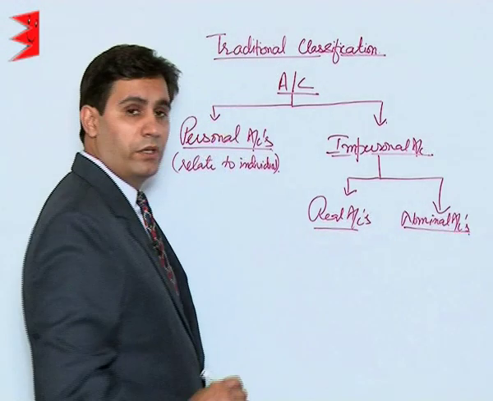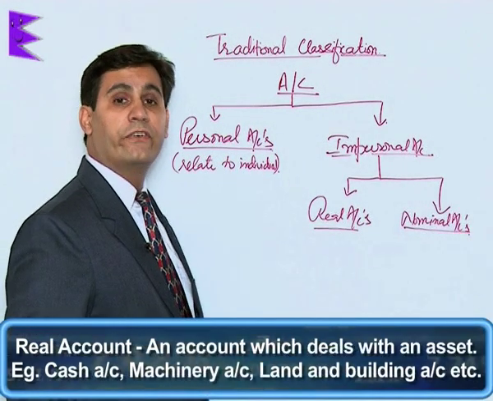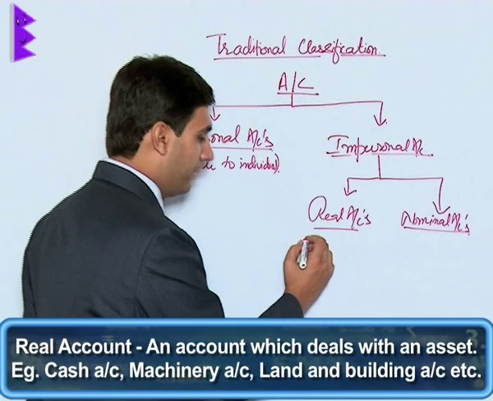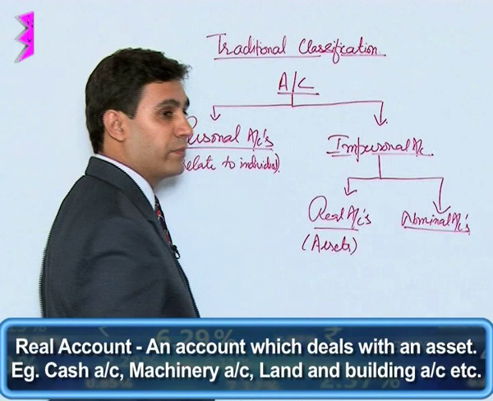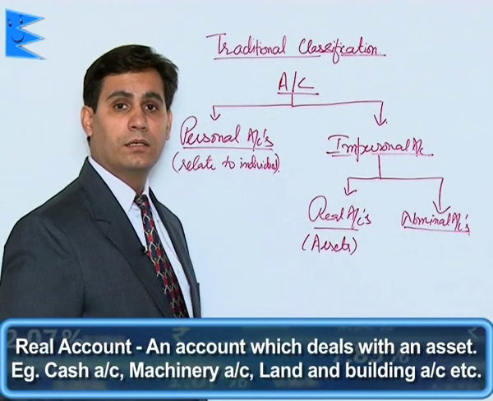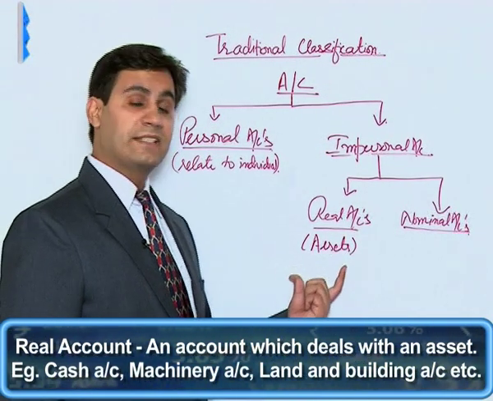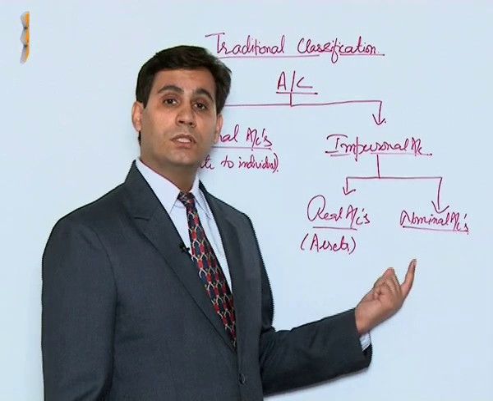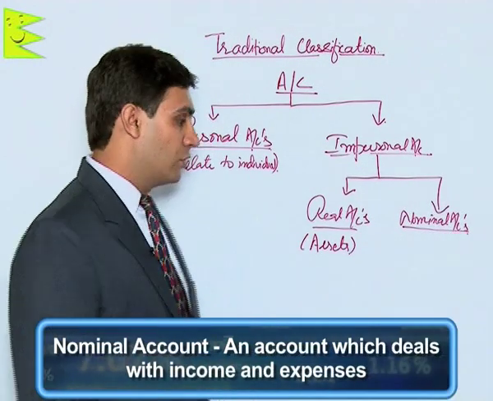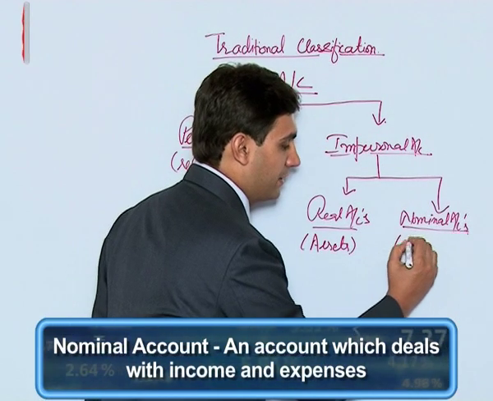Real accounts are accounts of assets. They generally relate to assets: cash, land, building, machinery. They are examples of real accounts. Nominal accounts are the accounts of income and expenses.